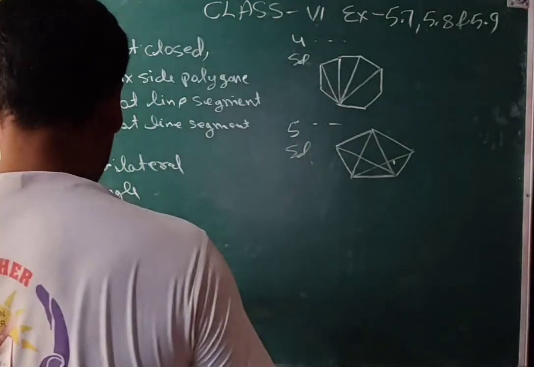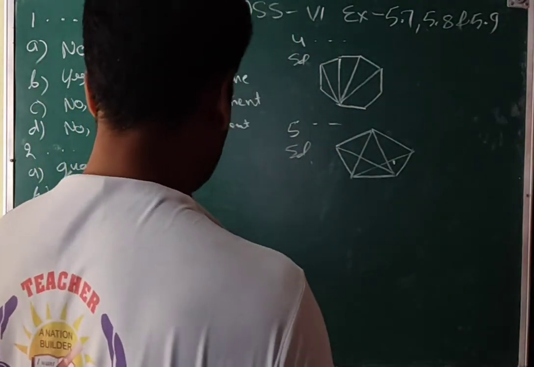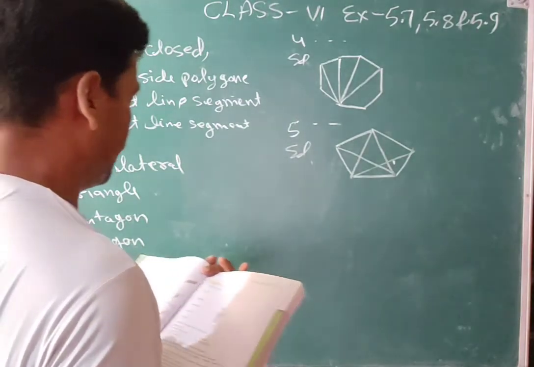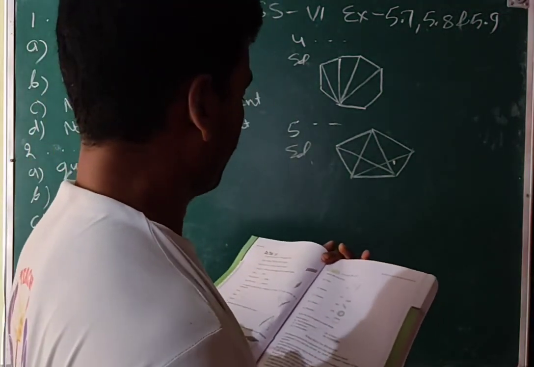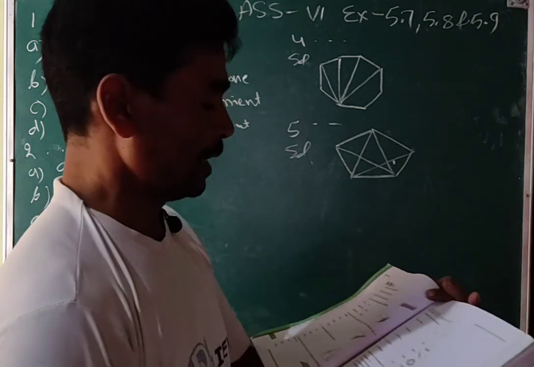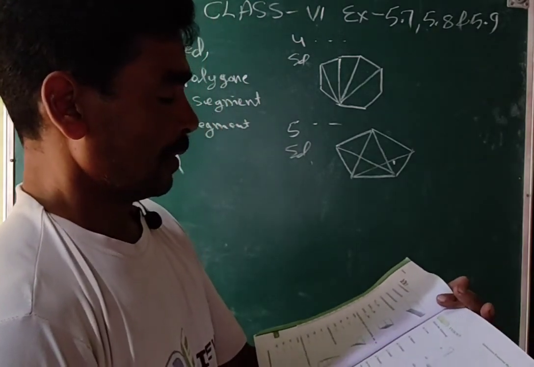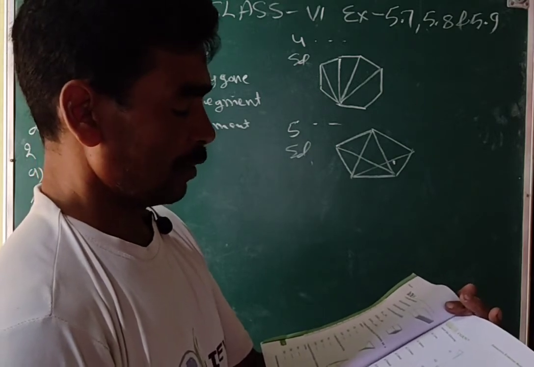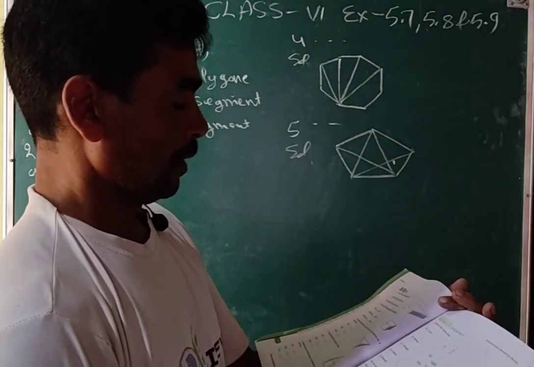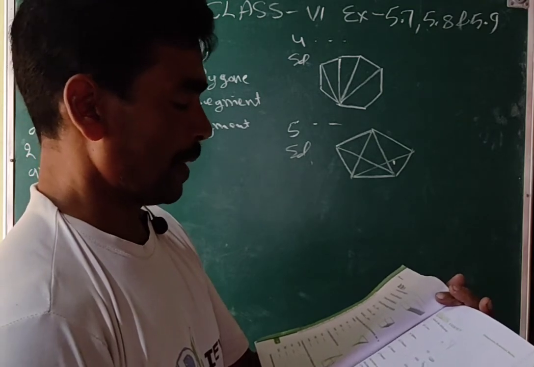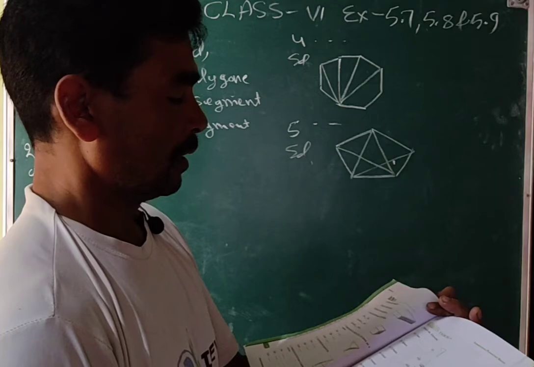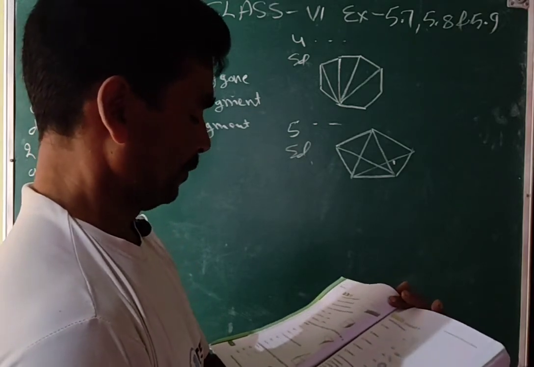Okay. And then the last exercise is 5.9. First is match the following. Cone means there is the second part. B, sphere means you are looking at a ball. Cylinder, that is the fifth. Cuboid, like a book, third part. Pyramid, that is the first part, where 3 triangles are given.